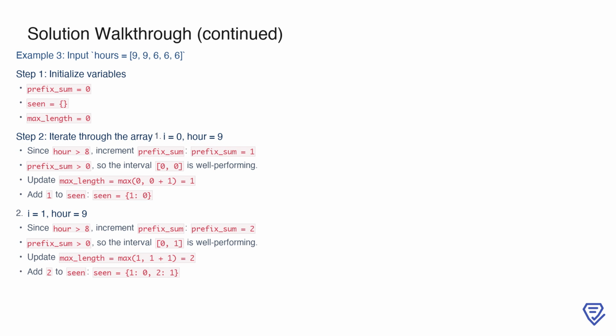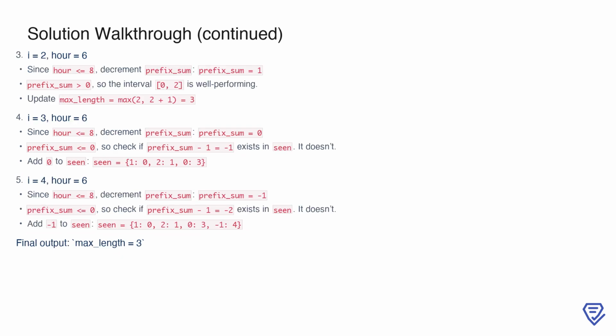At index 1, the hour is again 9, so we increment prefix_sum to 2. With prefix_sum > 0, the interval 0, 1 is well performing, and we update max_length to 2. We also add prefix_sum equals 2 to scene, giving us scene equals {1: 0, 2: 1}. At index 2, the hour is 6, a non-tiring day, so we decrement prefix_sum to 1. Since prefix_sum > 0, the interval 0, 2 is well performing, and we update max_length to 3.